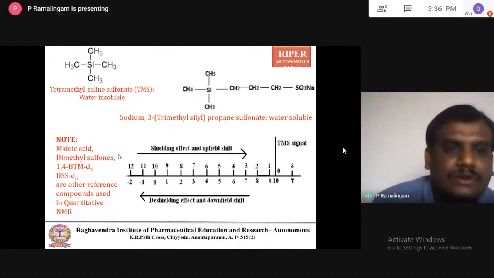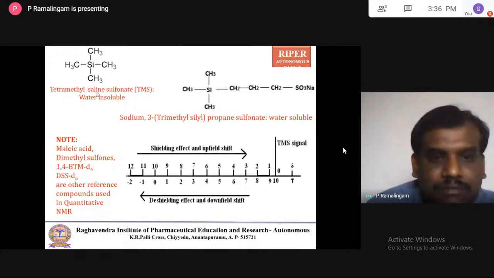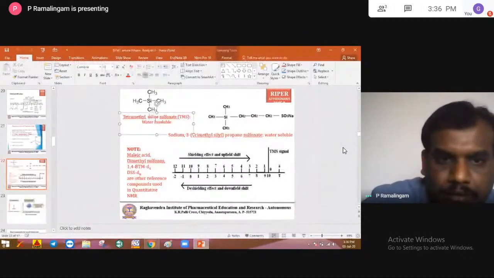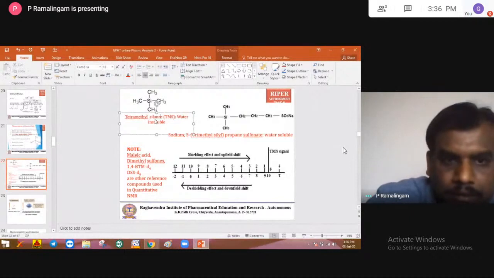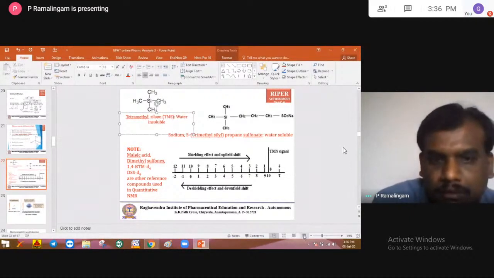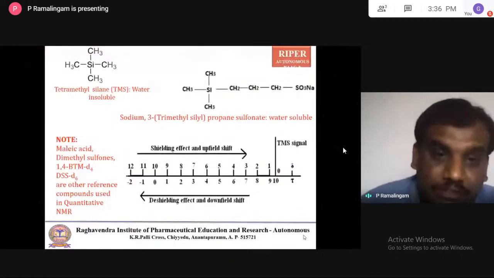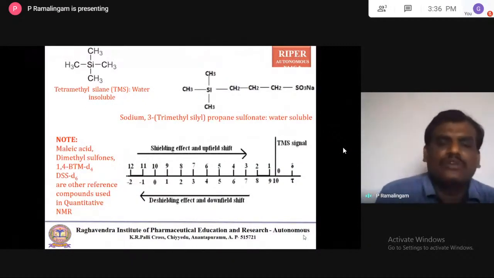There was a small mistake in that earlier: it's not sulfonate, it's tetramethylsilane. So the limitation of this particular tetramethylsilane is that it is water insoluble.